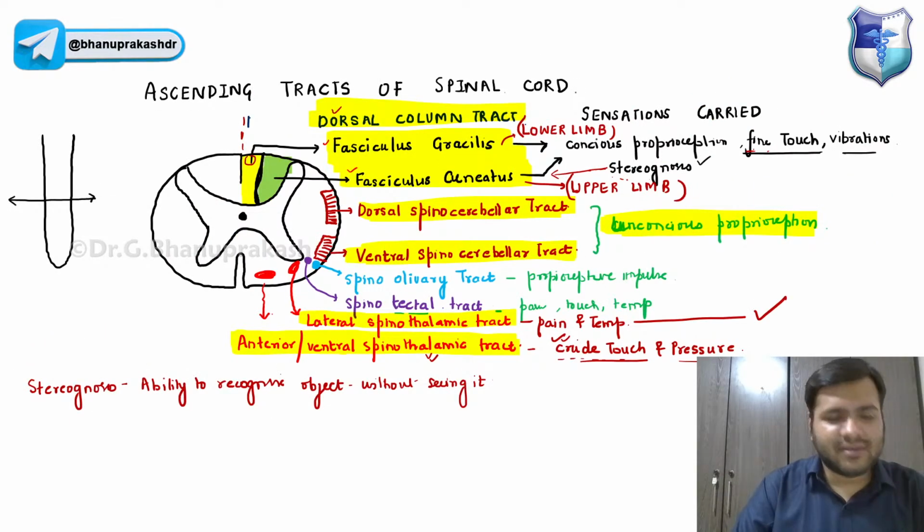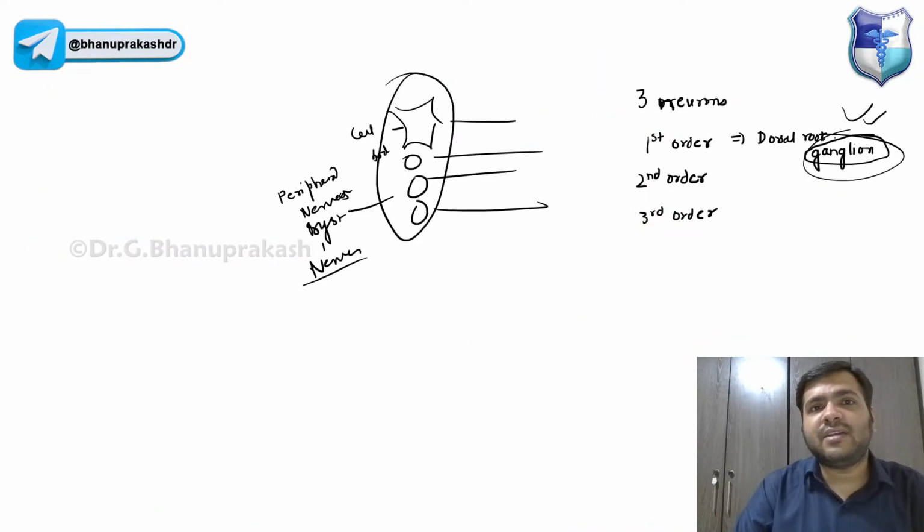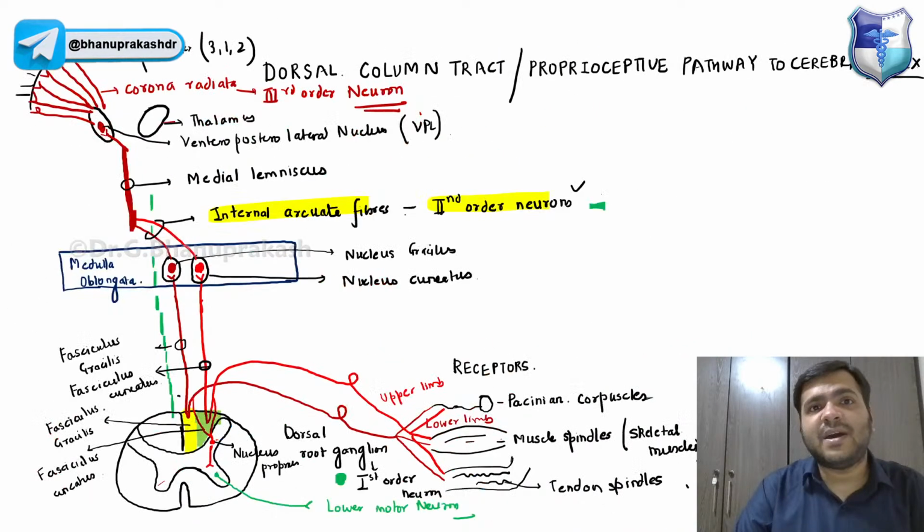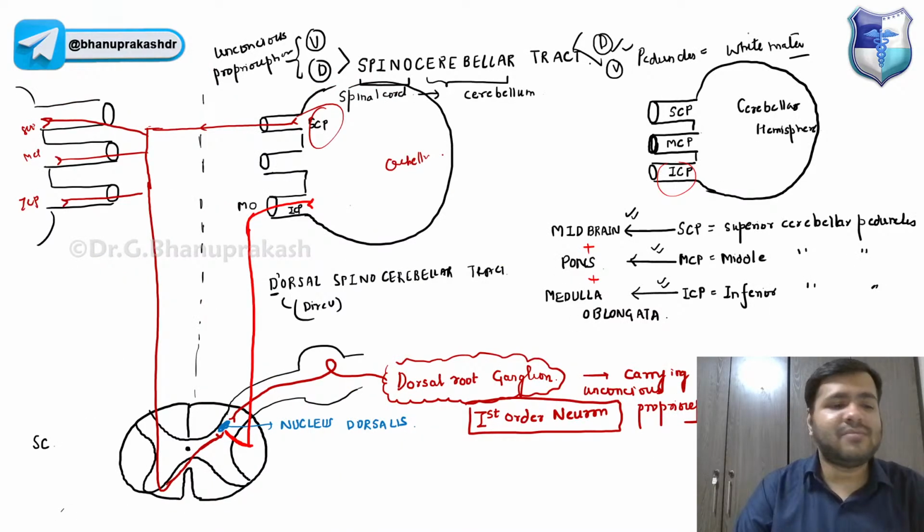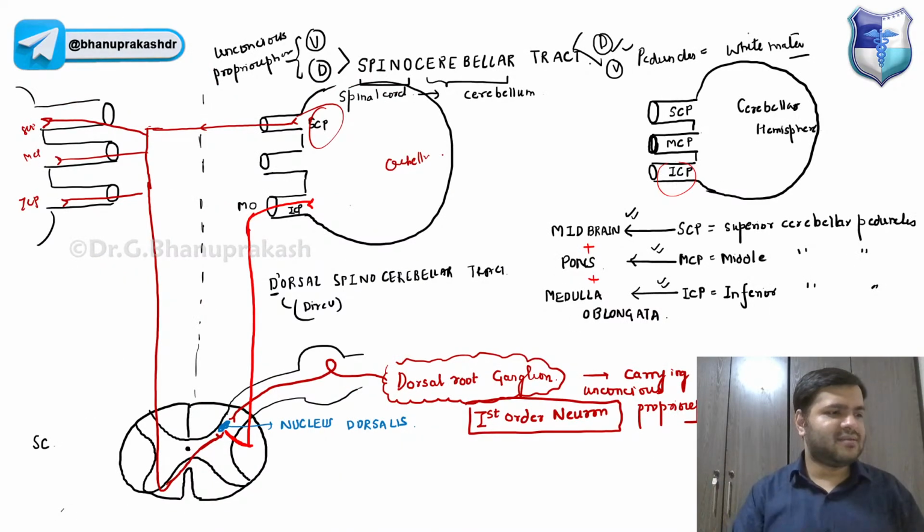So we have discussed all the tracts: the lateral spinothalamic tract, the ventral spinothalamic or touch pathway, the dorsal column or proprioceptive pathway through the cerebral cortex, and the spinocerebellar tract. That is what you have to remember from the exam point of view.